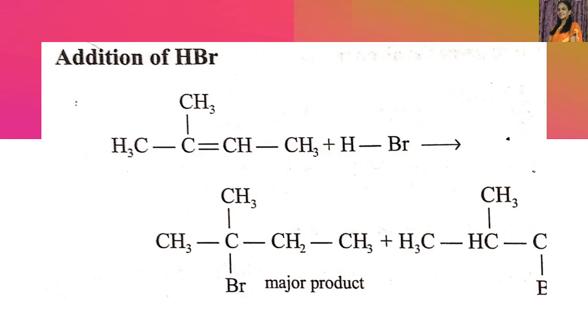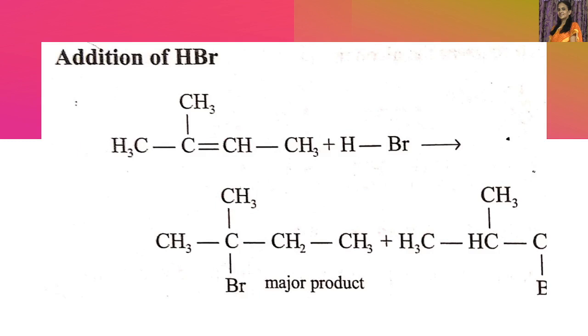Then what happens? This hydrogen goes to either this carbon or this carbon, so that we should get the more stable product, the more stable carbocation. So this hydrogen goes to this carbon, then this carbon gets the positive charge, that is, a tertiary carbocation is produced. Therefore, hydrogen goes to this carbon and bromine goes to this carbon. Thus, the major product will be this tertiary carbon with the negative ion, that is, bromide ion. This is the nucleophile.